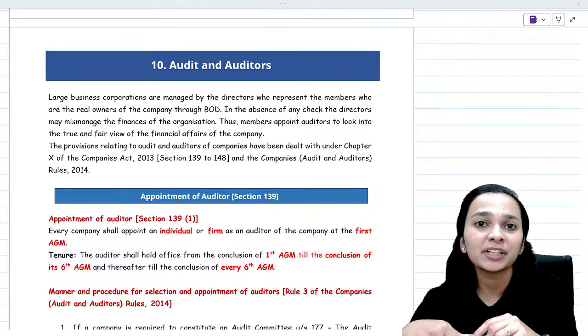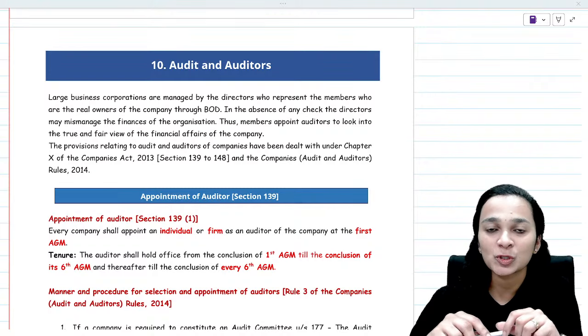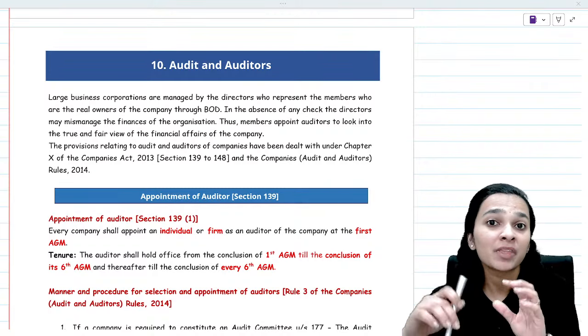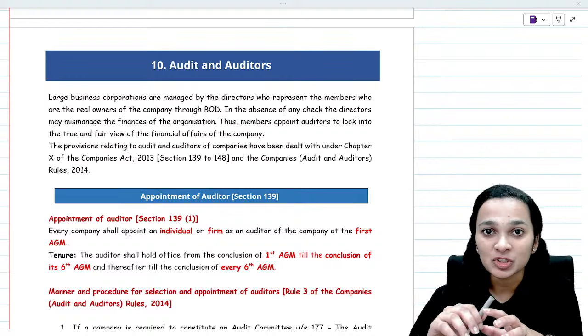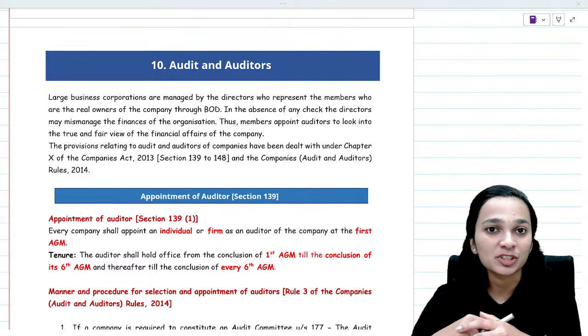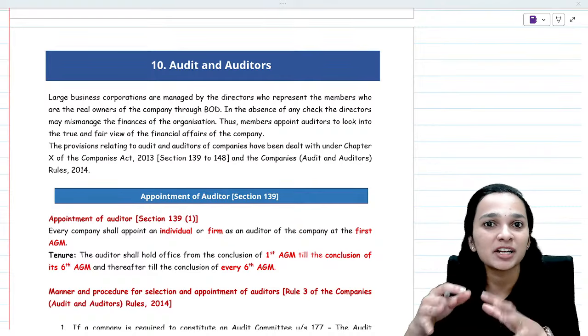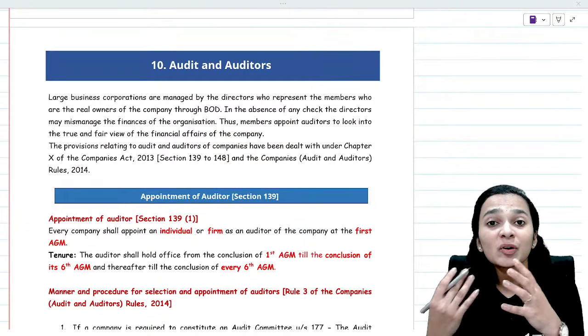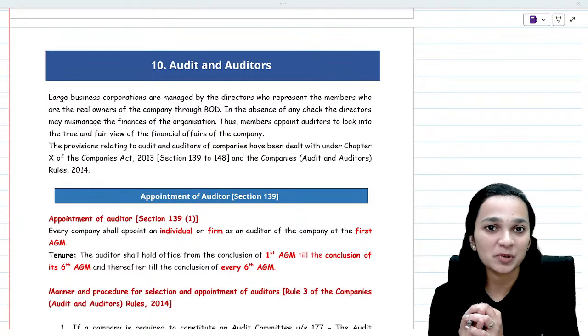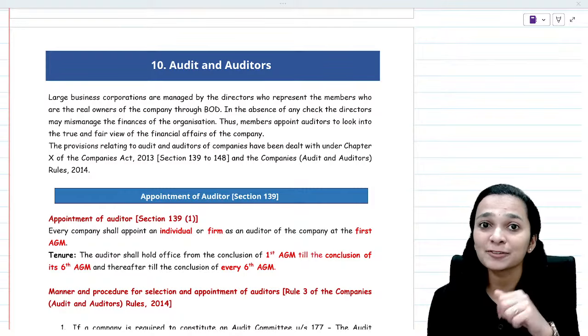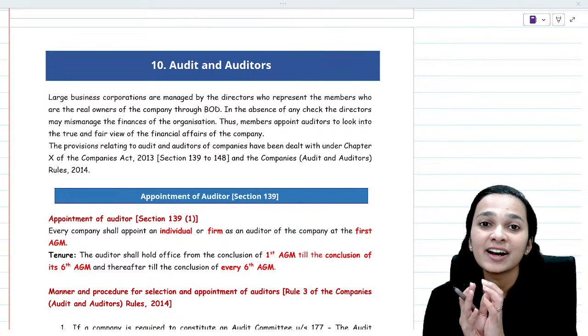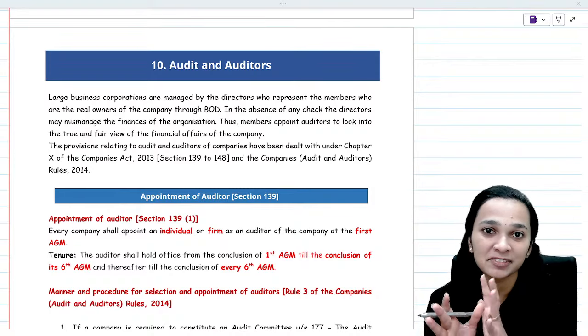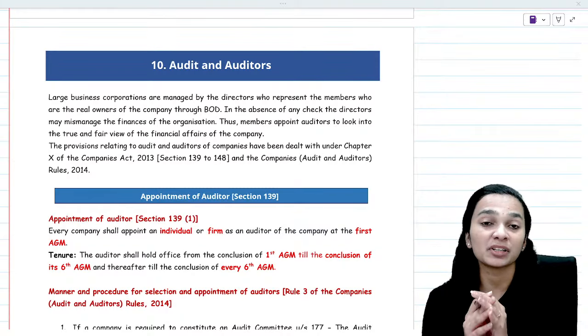And in the previous live session, we discussed companies' incorporation and the process of incorporation, what is memorandum, articles of association, and all the different rules related to incorporation of a company. And for today's live session, we are here with another very interesting topic, which is audit and auditors.